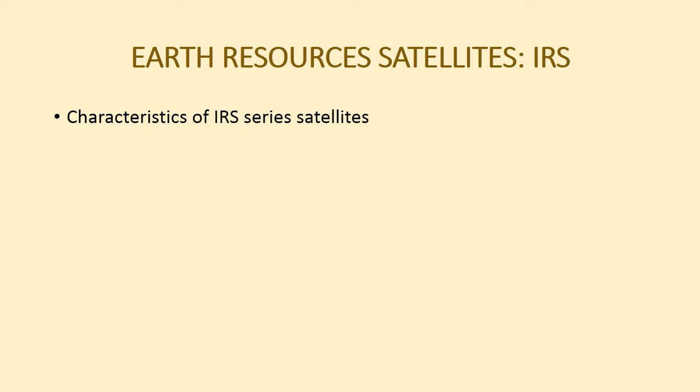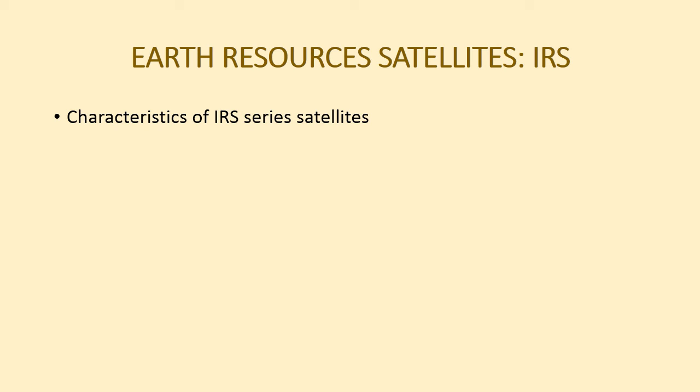The next IRS satellite is RISAT 2, which was launched on 20th April 2009. Sensor used was SAR and the resolution is 3 to 8 meter. The swath is 10 kilometer as well as 50 kilometer, and maximum swath was 650 kilometer. IRS P8, that is Cartosat 2A, was launched on 20th April 2008. The sensor used was pan sensor with one band having the resolution of 0.8 meters and swath of 16 kilometer.